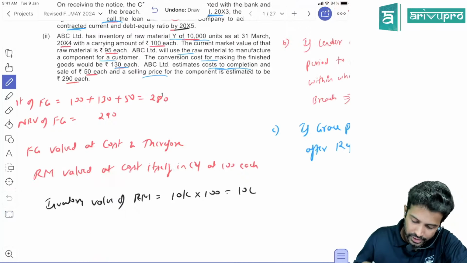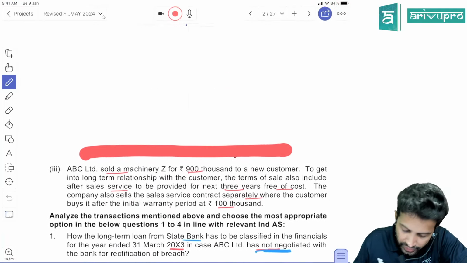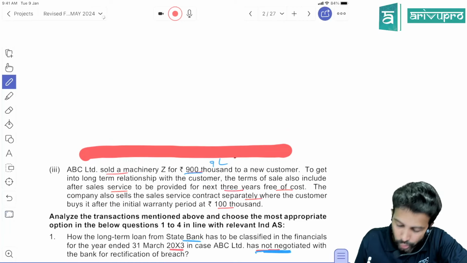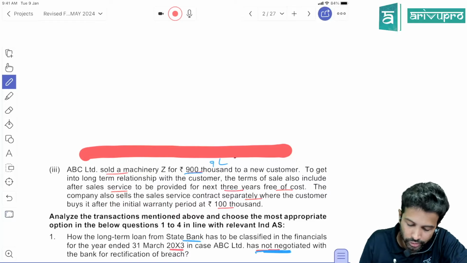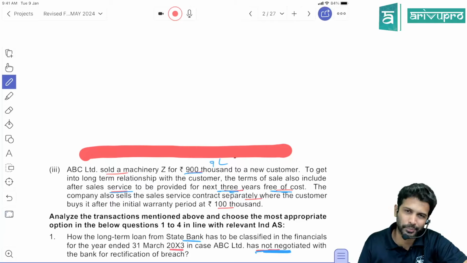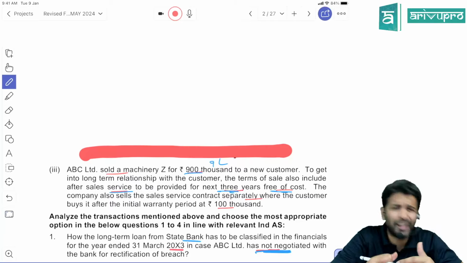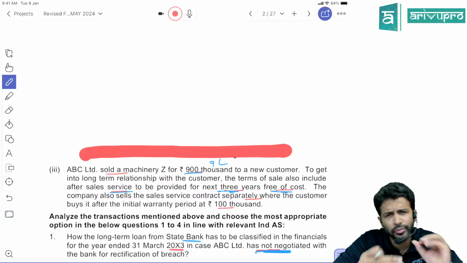Okay, next they have given another case around this. So let's read the next case. ABC has sold a machinery for 900,000, meaning 9 lakh, to a new customer. To get into a long-term relationship with the customer, the terms of the sale also include after-sales service to be provided for the next 3 years at free of cost. So this is probably a major customer, to make him transact more with us. So we have given an offer.